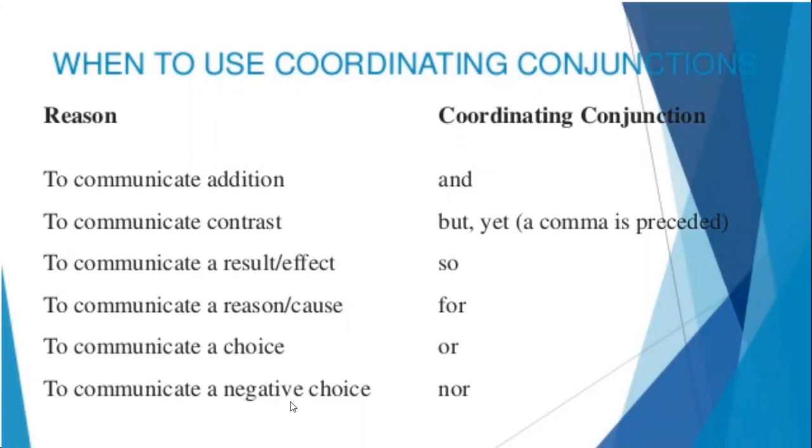To communicate a negative choice, we can use nor. So these are the situations when to use coordinating conjunctions. And what are the coordinating conjunction words? And, but, yet, so, for, or, nor.